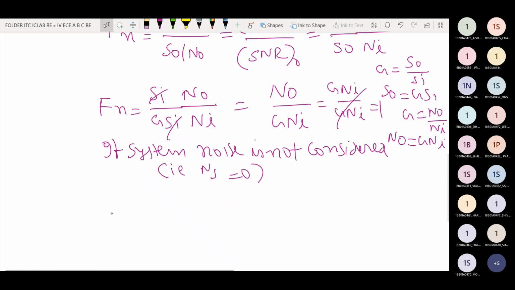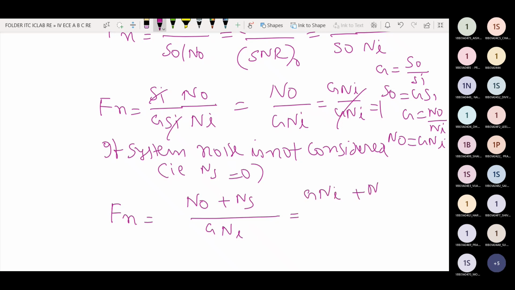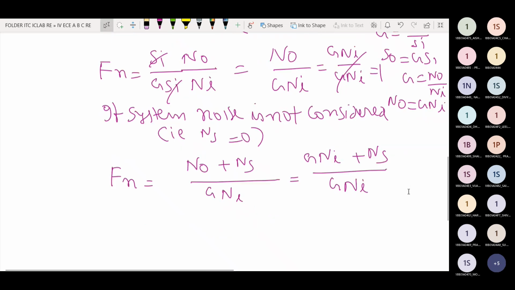Suppose the system noise is also included. Therefore, the noise figure is equal to N0 plus Ns by G into Ni. This is the system noise included, appearing at the output of the receiver communication system. N0 is equal to G into Ni plus Ns, divided by G into Ni.